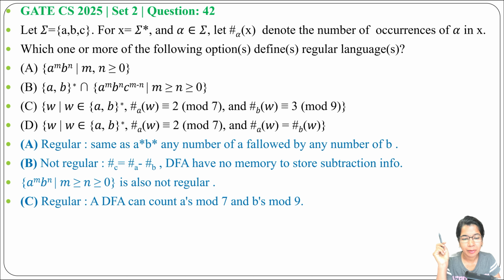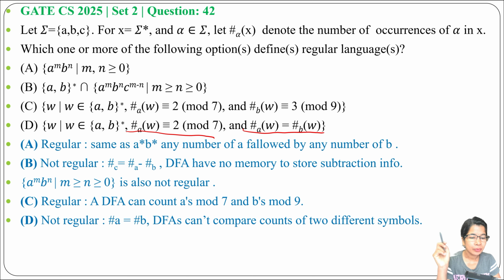Next, option D: w belongs to (a+b)*, number of a's in w equals 2 mod 7. We can do this by a DFA. Then the number of a's in w equals the number of b's in w. This is not possible. We cannot compare the number of a's and b's in the string. Hence option D is not regular. We found option A is regular, option C is regular, whereas option B and option D are not regular. The answer will be option A and option C.